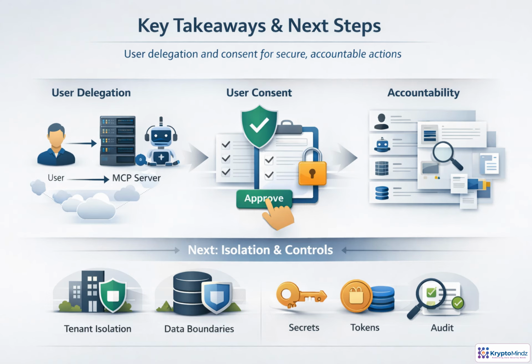The main pattern is straightforward. MCP servers should act with delegated authority, explicit consent, and durable evidence. Permissions stay tied to the user and the task. Approvals match the risk and the exact action. Audit records connect every participant in the chain. Next, we extend these ideas into tenant isolation, data boundaries, secrets, tokens, and stronger operational auditability.